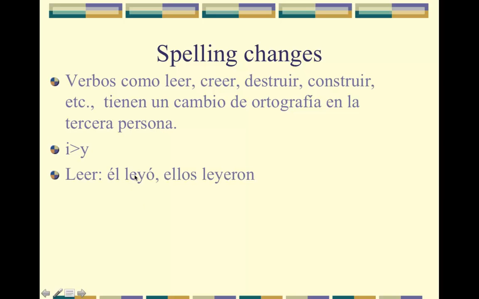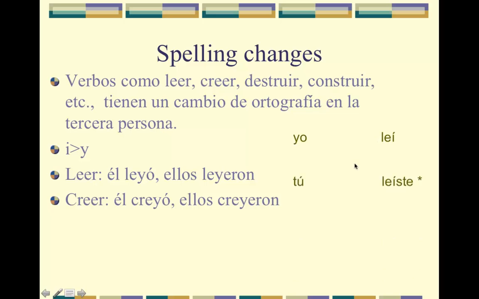So él leyó and ellos leyeron. Él creyó, ellos creyeron. And so here's leer with all the conjugations. The yo form, yo leí, normal. Tú leíste. You'll notice I put a little estrellita next to it because it has an extra accent mark. Normally, two forms do not have accent marks, but leer, creer, and oír will.